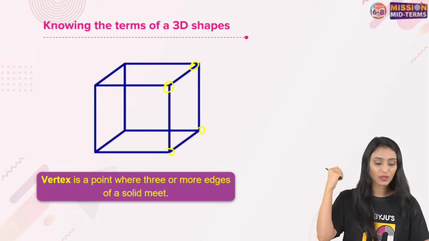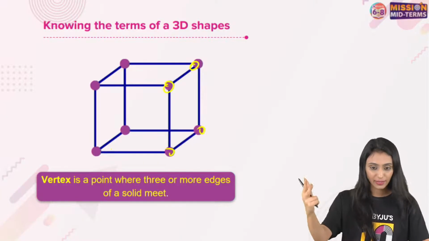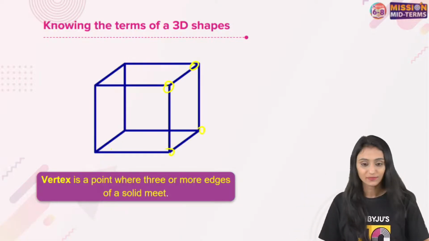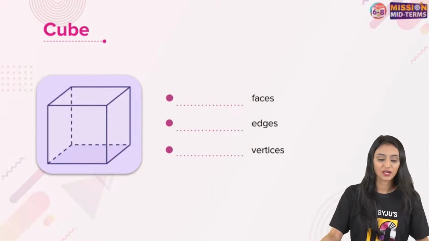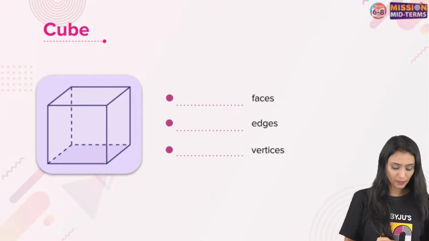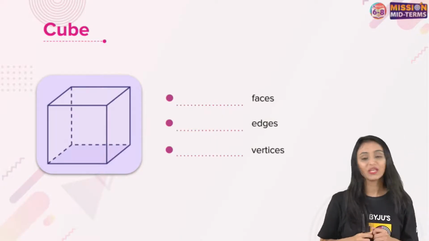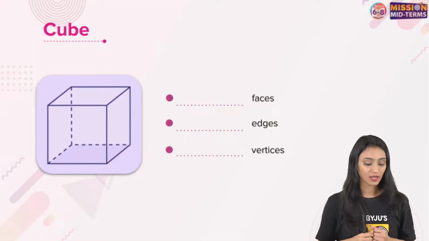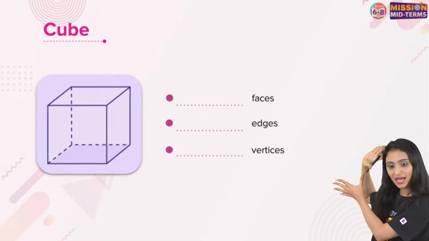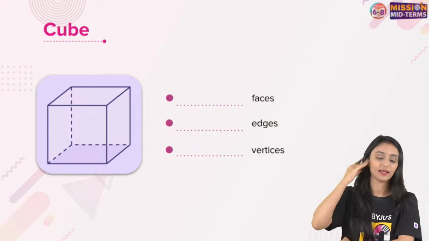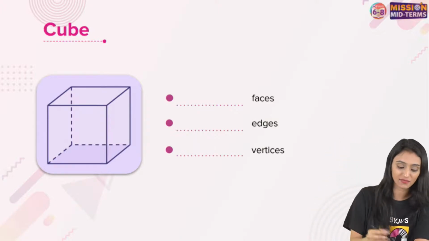I hope this is clear. What is a face? What is an edge? What is a vertex? Right. No doubt still here. All right. Now let's move ahead. We will talk a little bit in more detail about these. So how many faces does a cube have? Now you all saw what faces were. You saw the part which was the face which was highlighting every time. Yes. So a cube has 6 faces, right?